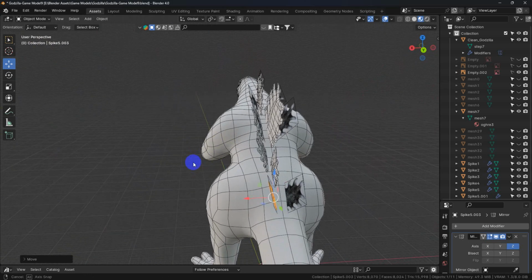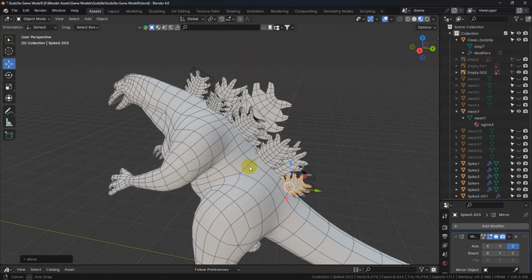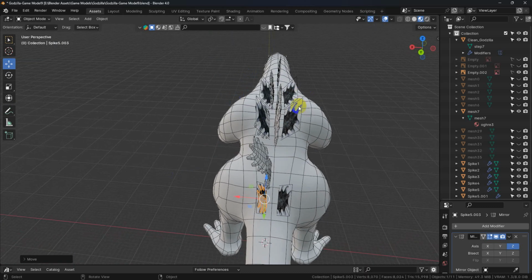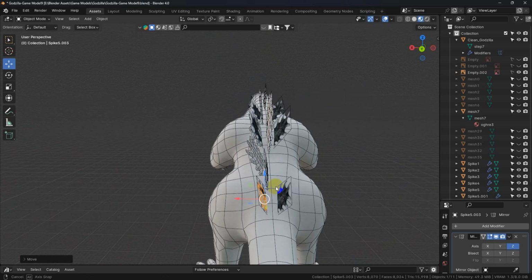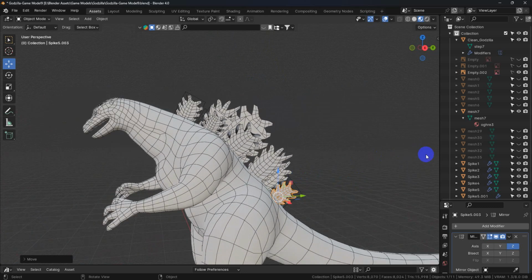Okay, so now we have all those spikes in place, and we're going to worry about mirroring them over later, but for right now, I think everything looks pretty good.